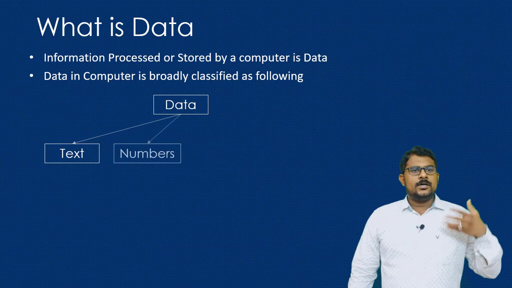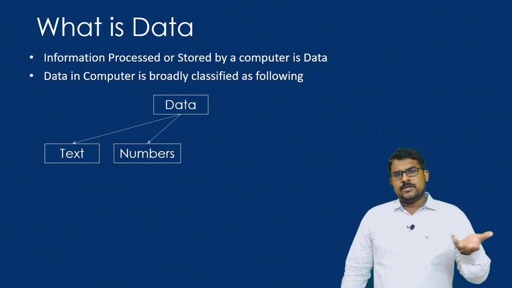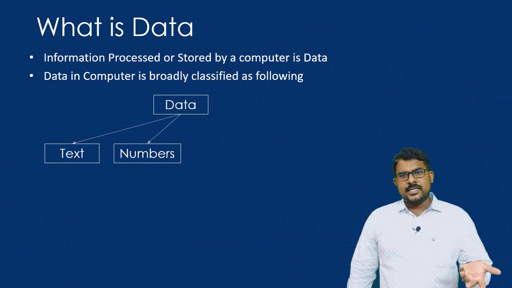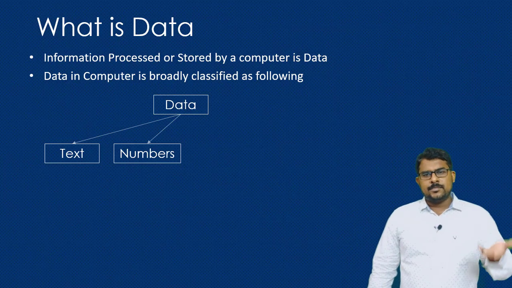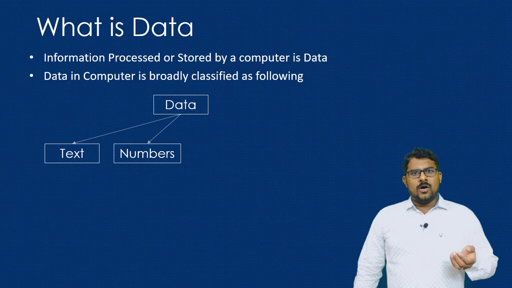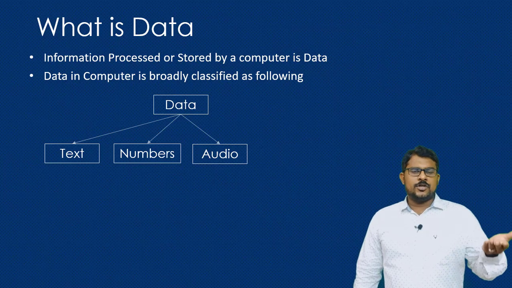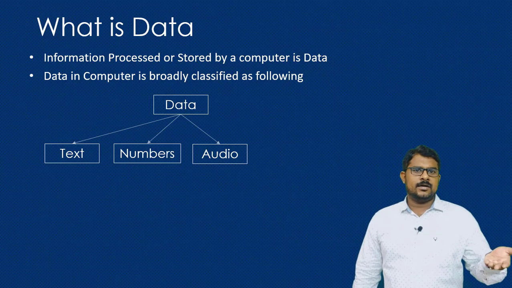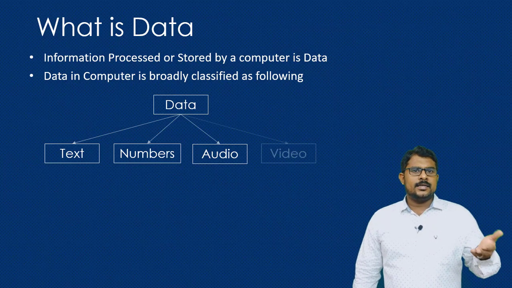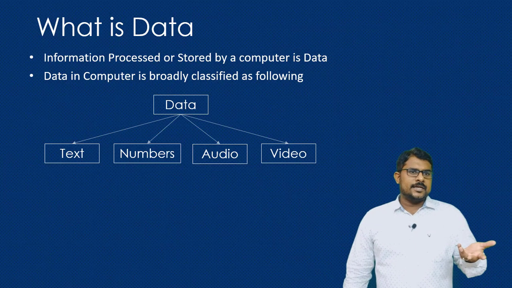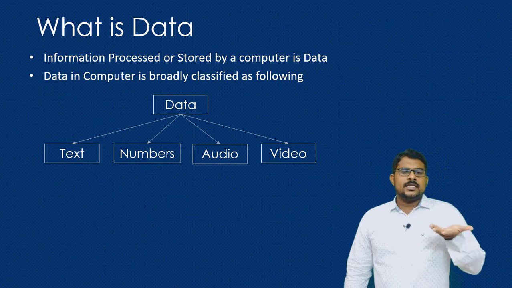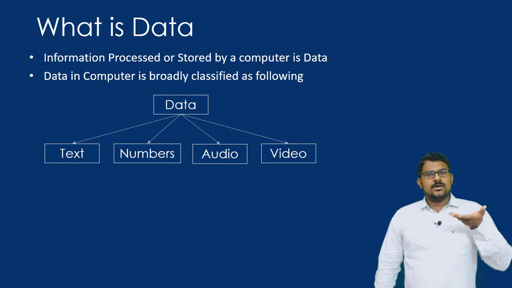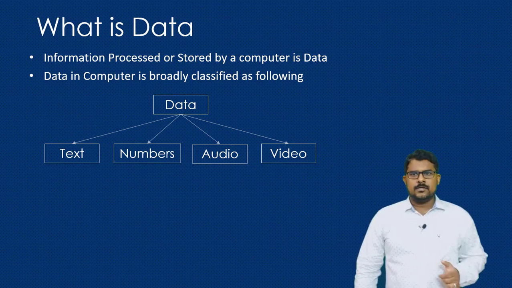And the numbers can be the variables that are stored for the calculations, or the numbers that are stored in a simple Excel file, or the audio that you listen to, the songs or any voice messages, and the videos can be any videos that can be stored inside the computer. So these are the main classifications of the data inside the computer.